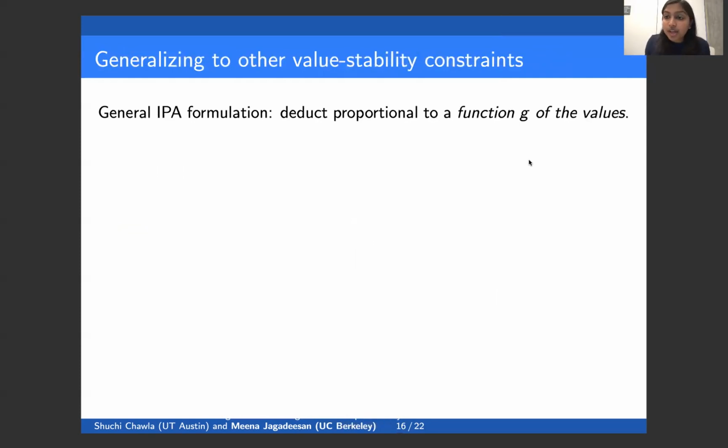Okay, so I've described inverse proportional allocation that is tailored to a particular value stability constraint, but we have a more general formulation of inverse proportional allocation that allows us to interpolate across a family of value stability constraints. And actually, it is near optimal for any value stability constraint in some sense. Okay, so the general formulation of inverse proportional allocation is to deduct proportionally to a function of the values, rather than just deducting proportionally to the inverse of the values.